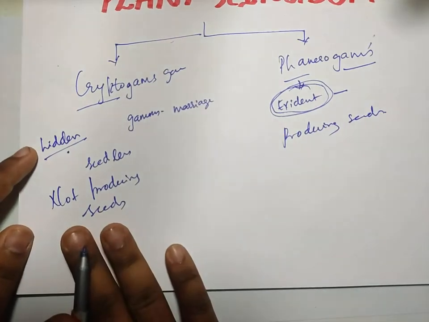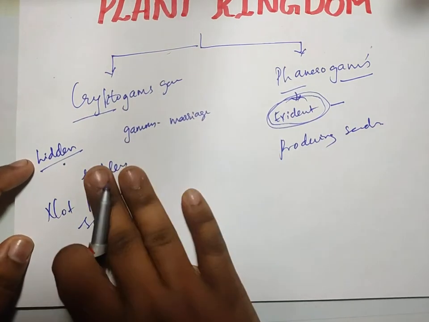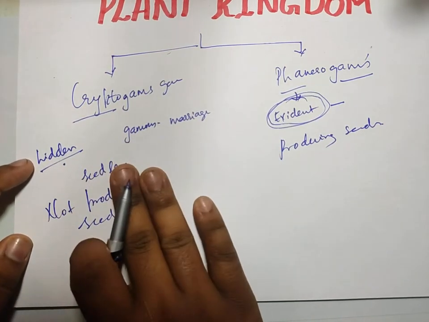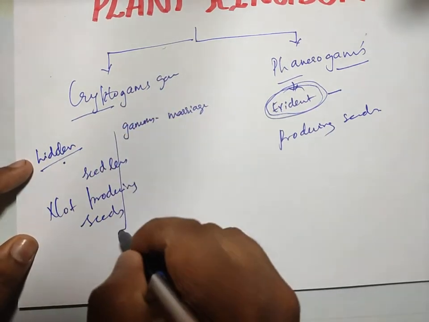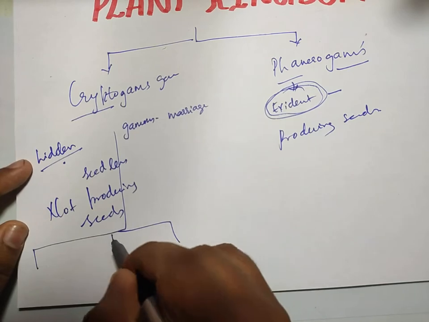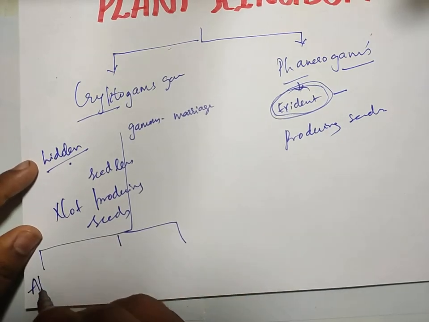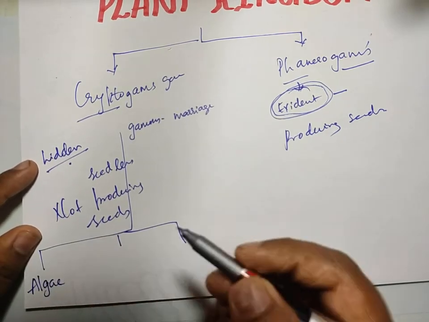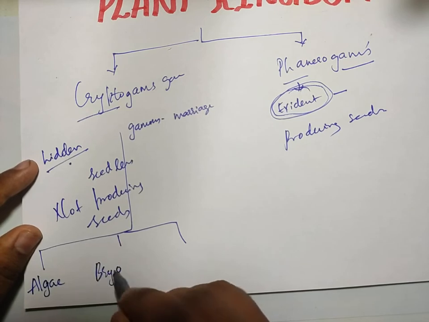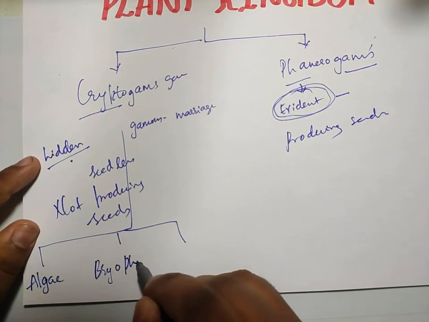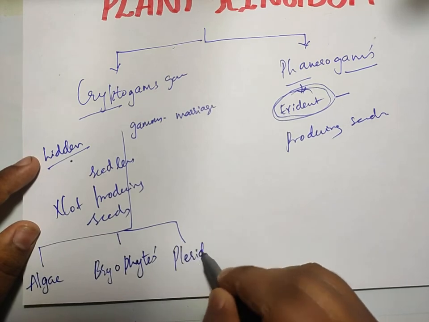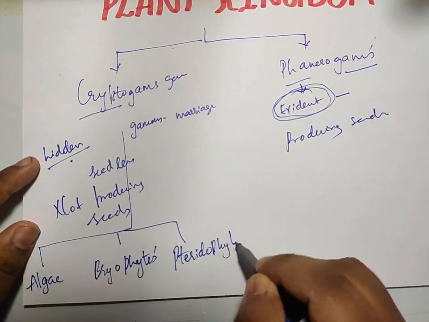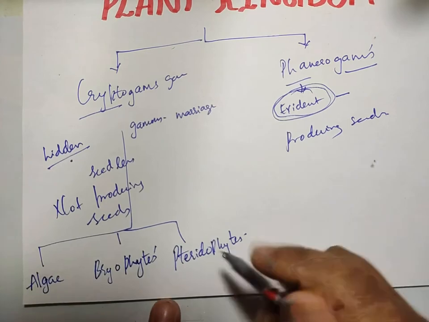Now let us see what are the groups of plants which come in cryptogams. They are algae, bryophytes and pteridophytes.